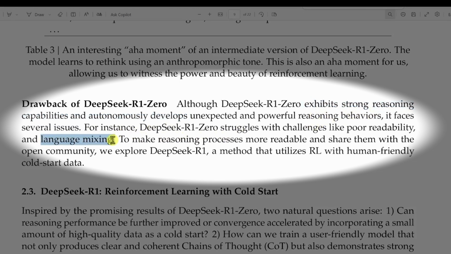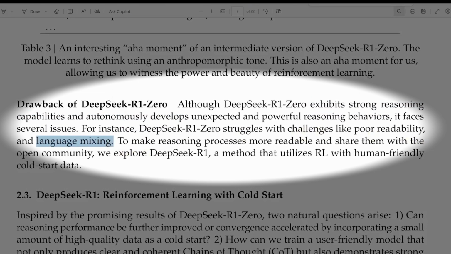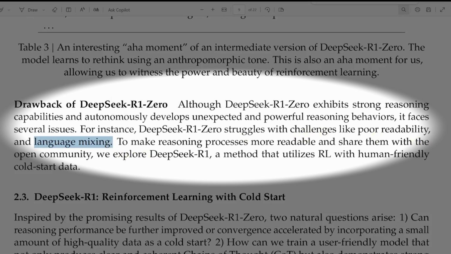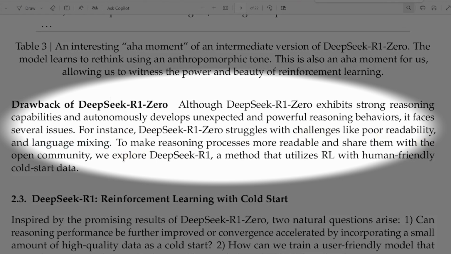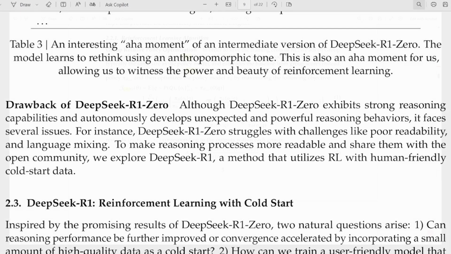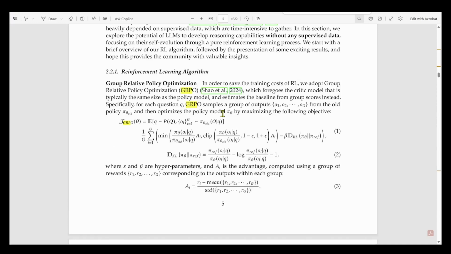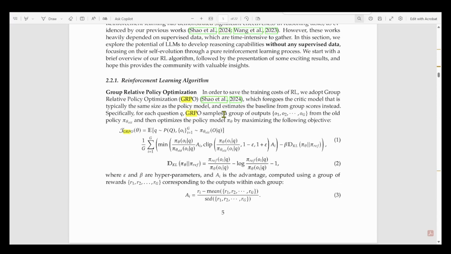So it was super smart, but a little rough around the edges. Exactly. Interesting. So they incorporated a bit of supervised fine-tuning in the final model, using a small amount of carefully curated data to smooth things out. Interesting. So it's a hybrid approach?